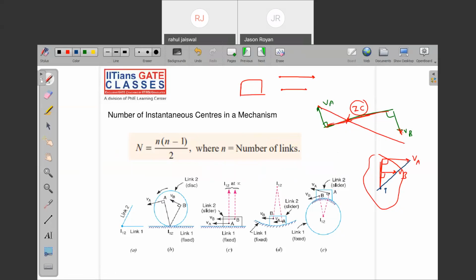And whatever the intersection, that will be what? The I center. Just join head to head of the corresponding velocity of point A and point B. You will get this. This is the first method. This is the second method.